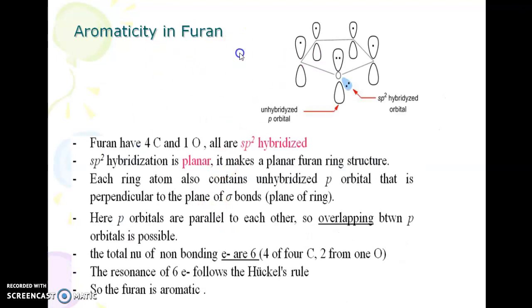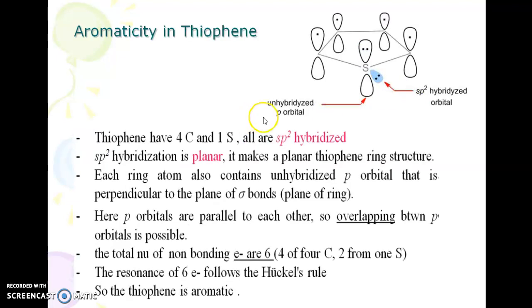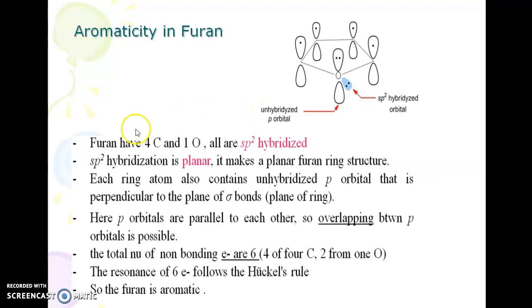Similarly, if you discuss furan, the same thing you can see here. All the 4 carbon atoms of furan contain 1 unhybridized p orbital with 1 electron each, and the 1 oxygen atom has 2 lone pairs of electrons, one in the unhybridized p orbital, another in the sp2 hybridized orbital. So here, the 4 carbon atoms and 1 oxygen atom are all sp2 hybridized.